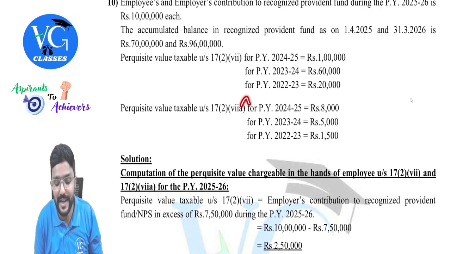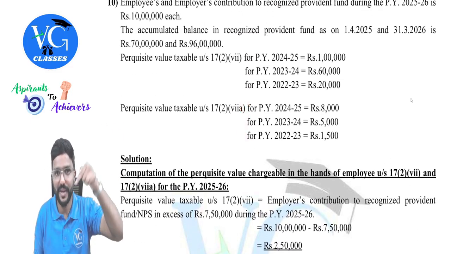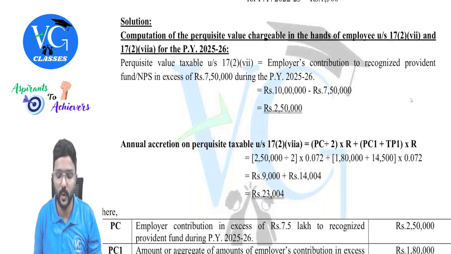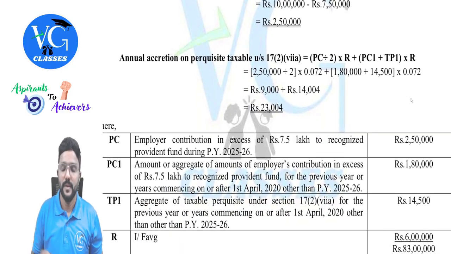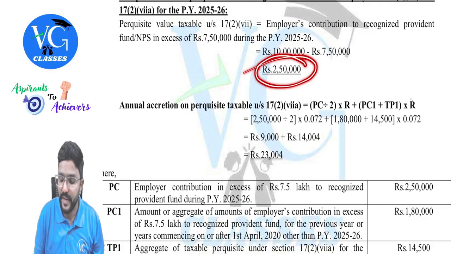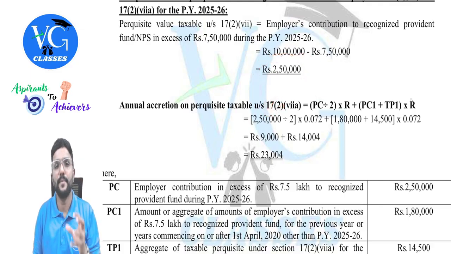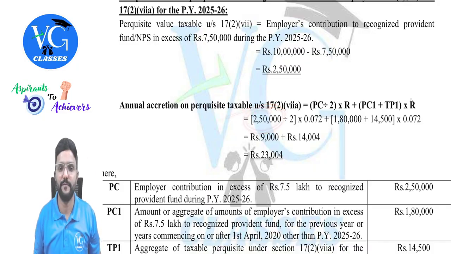So now we are calculating taxable perquisite under section 17(2)(viia) for the current year. Please be careful, these values are for the past years. Now we are calculating it for the current year. Okay, sir. So what is PC? That is the employer contribution in the current year in excess of 7 lakh 50. I am taking it as 2 lakh 50.